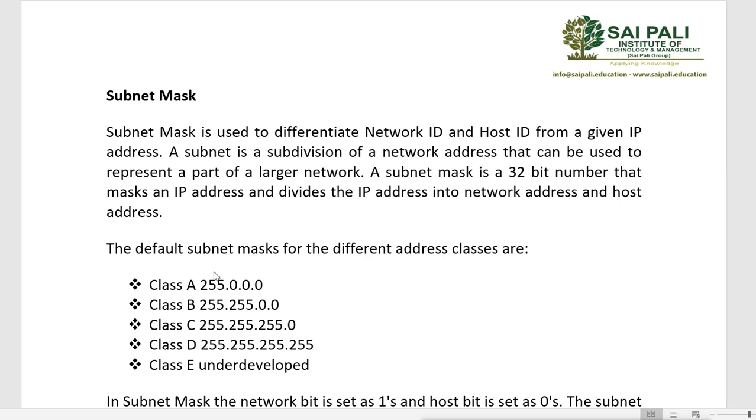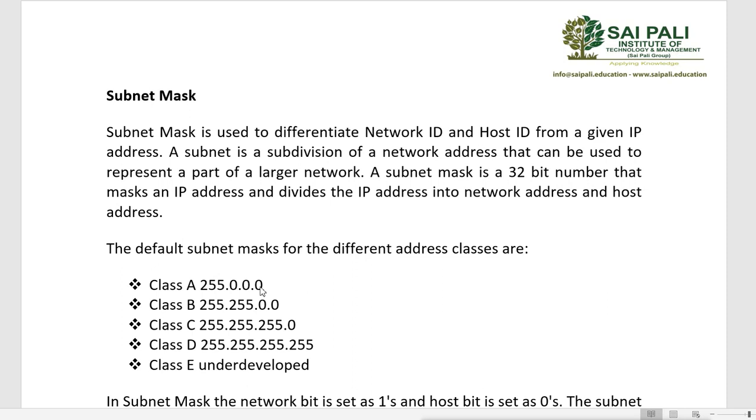Now, there are some default subnet masks. Remember, the default subnet mask means we can't change it. This is the default one for the specific class. So when you write any class A IP address, the default subnet mask is 255.0.0.0. This 255 represents that the first part is the network ID, and the rest 3 parts are host ID, represented by 0. So when in a subnet mask you see 255, it is representing the network part, and 0 means it is representing the host part.